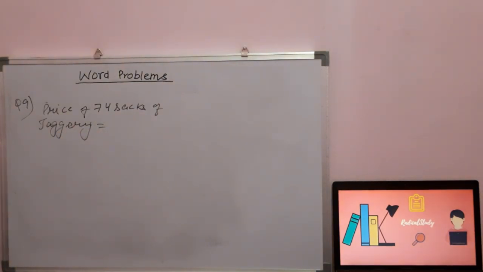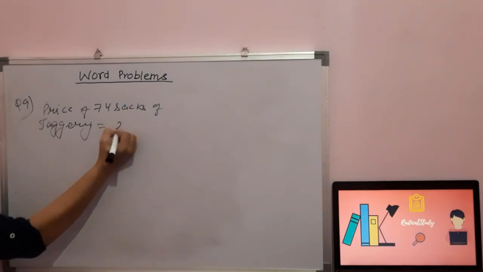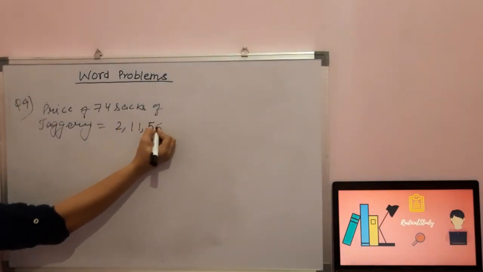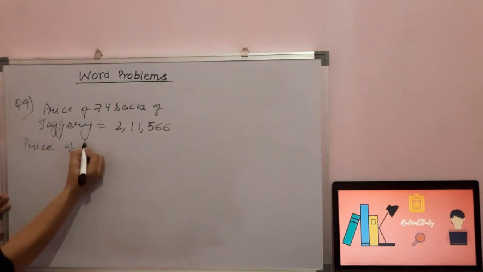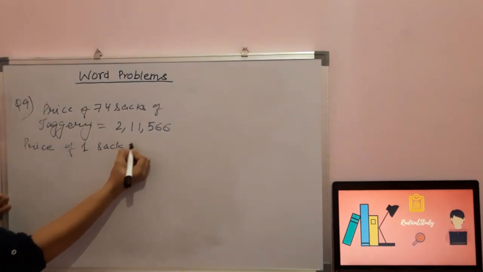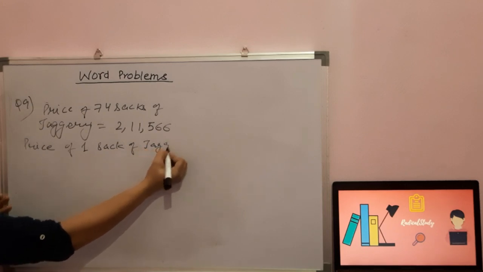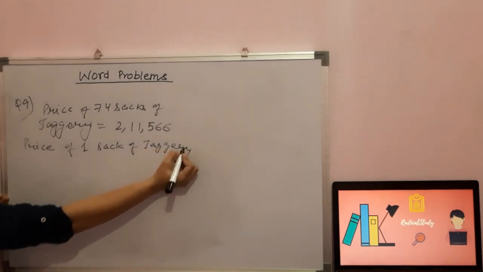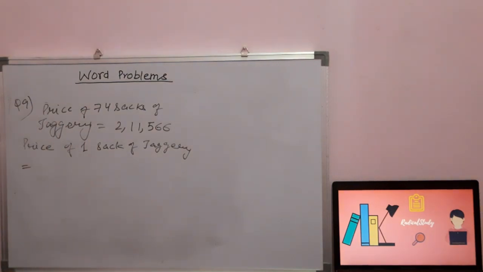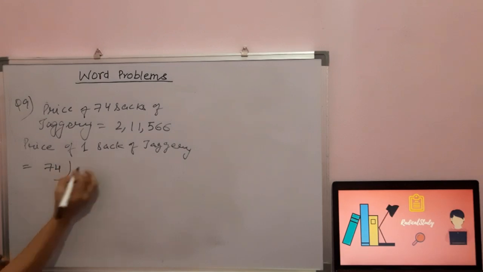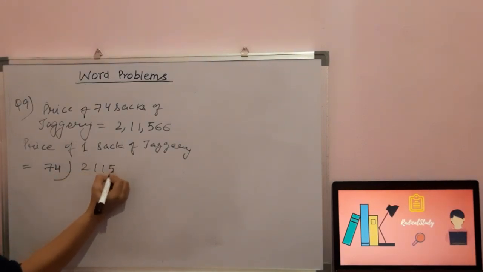The price is 2,11,566. 2,11,566. The price of one sack. Price of one sack of jaggery. For 1 the value is decreased from 74 to 1. D for decrease, D for divide. What will you have to do? You have to perform division in order to find out the price of one sack.